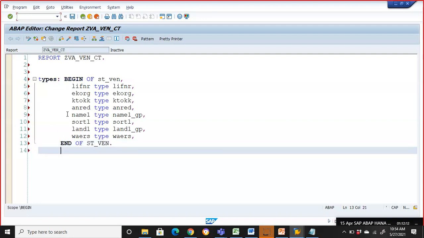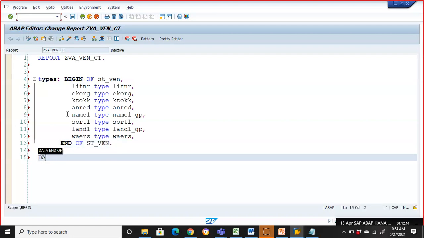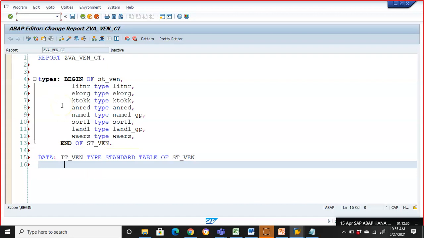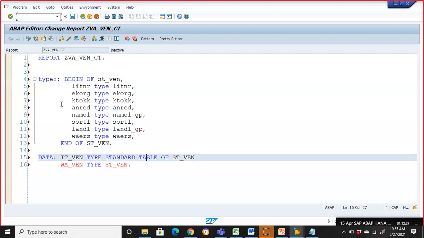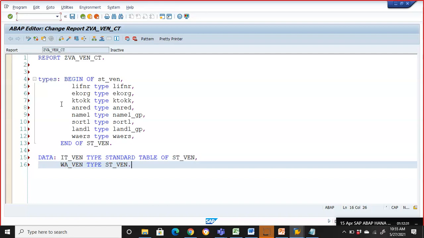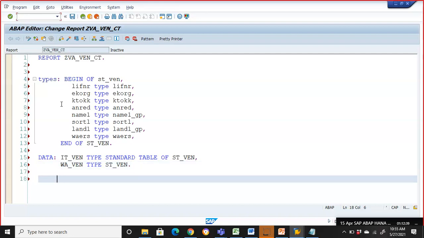Then the table of ST_when. W_when, type ST_when. Now I need to keep a comma here. IT_when, type standard table of ST_when. W_when, type ST_when. Now we don't have to give the selection screen at all, guys.